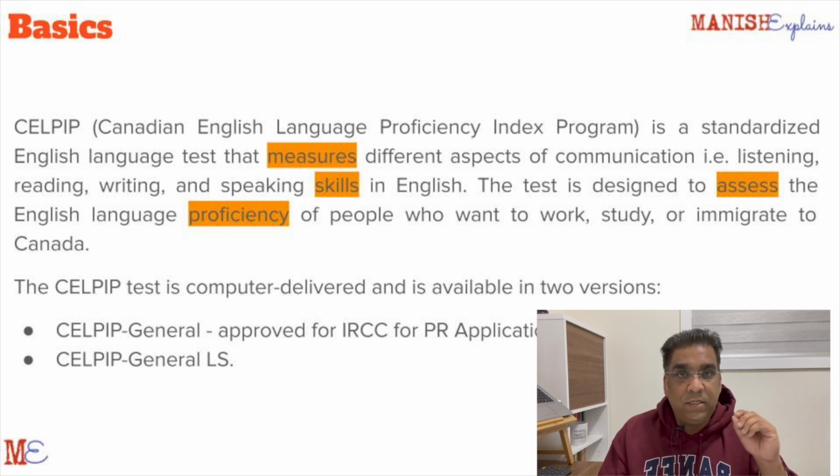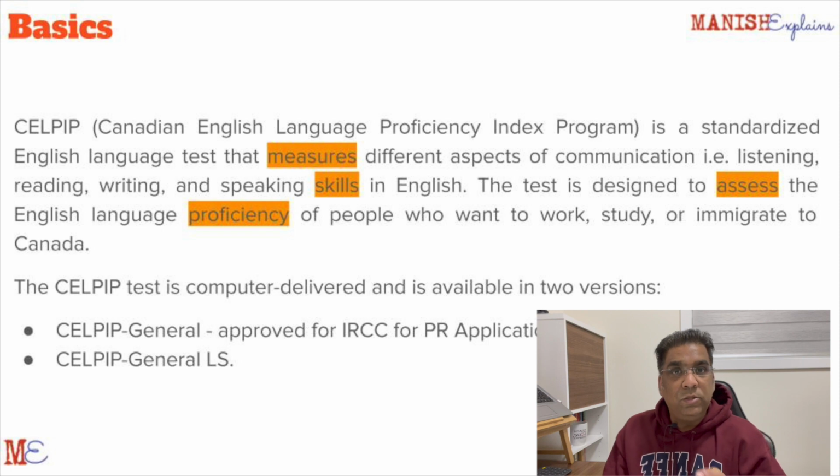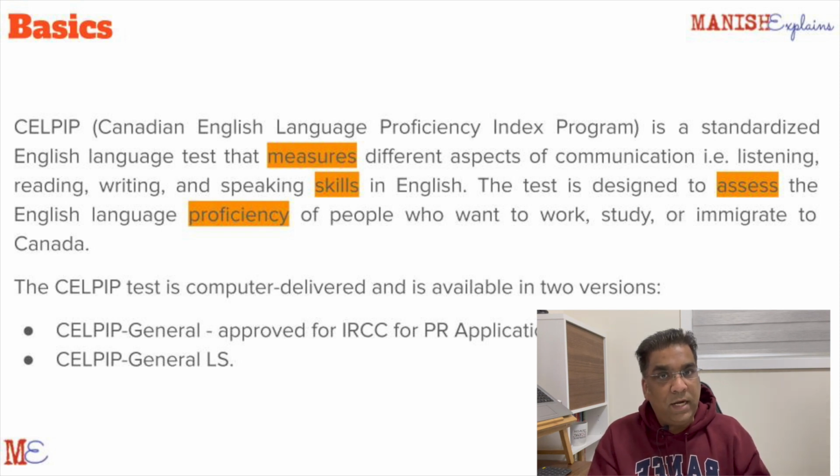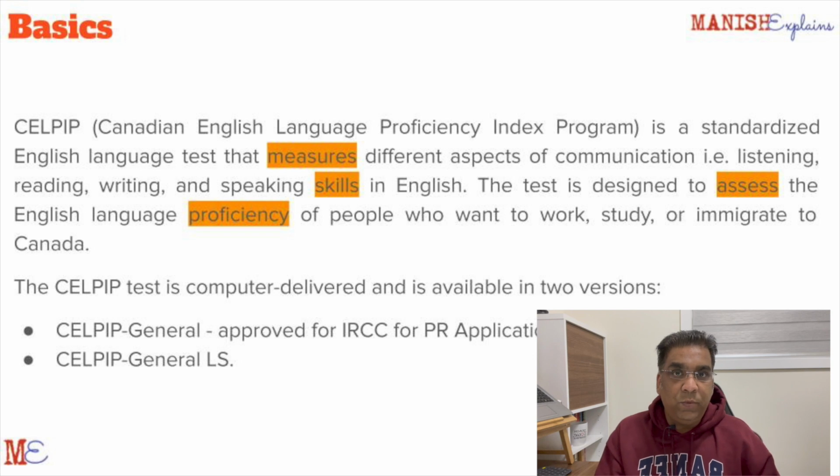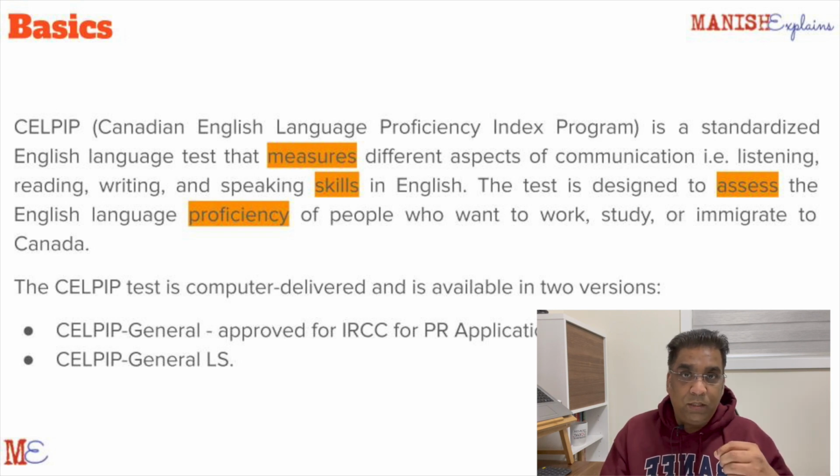You will not get questions like what is a noun, what is a pronoun, what is present continuous, past continuous. You will not get things like this, right? But what this will test is how you are able to communicate in English and how proficient you are in English. At the end of the day, once you come to Canada on a PR or on a work permit, you will be working here, living here, interacting with people here. So you should be able to communicate with them. And English is the language that everybody uses. So your communication should be proficient enough so that you can understand what the other person is saying, and you should be able to communicate your thoughts and ideas.